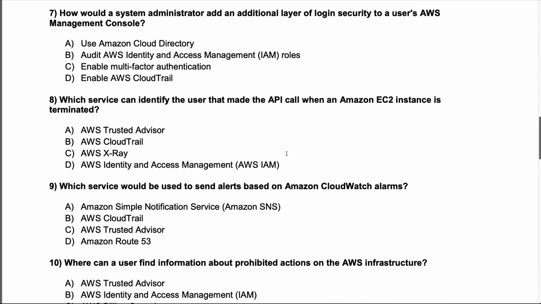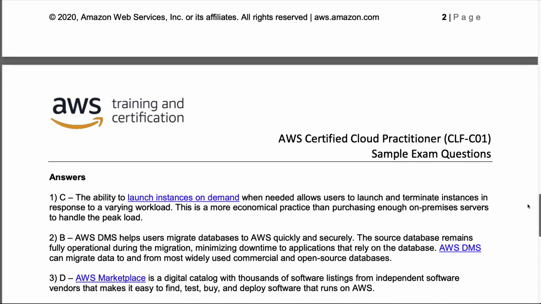So let's go to the next question, which is: which service can identify the user that made the API call when an instance is terminated? And so this is also very critical for security here. Cybersecurity is a huge issue in today's world. And so you would need to know which of these services is able to tell us about auditing. And so again, knowing the vocabulary is critical. If you know the definitions of these services, then this is a very easy question. If you don't, then it's very easy to get confused because they all sound the same. Let's go to question 8.